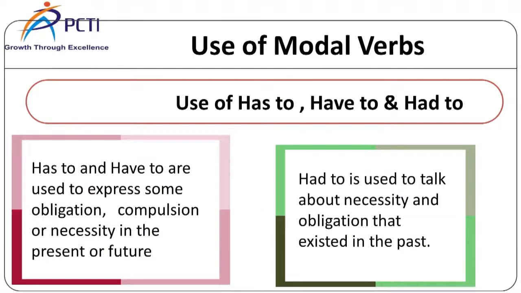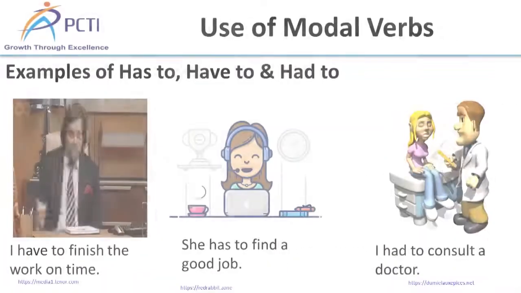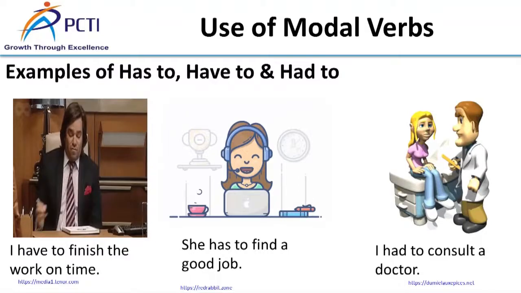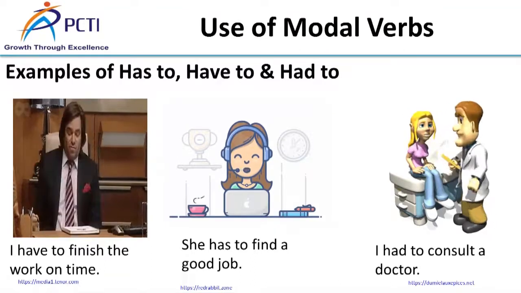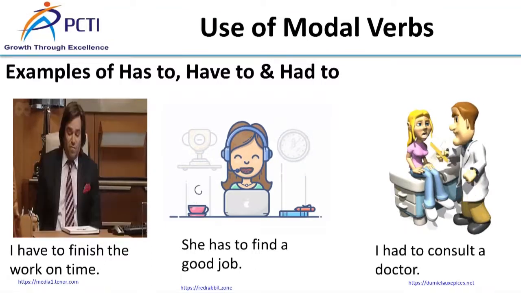Now, the use of has to, have to and had to. Has to and have to are used to express someone's obligation, compulsion or necessity in the present or future. Had to is used to talk about necessity or obligation that existed in the past. Here we can see some examples. I have to finish the work on time. She has to find a good job. I had to consult the doctor.